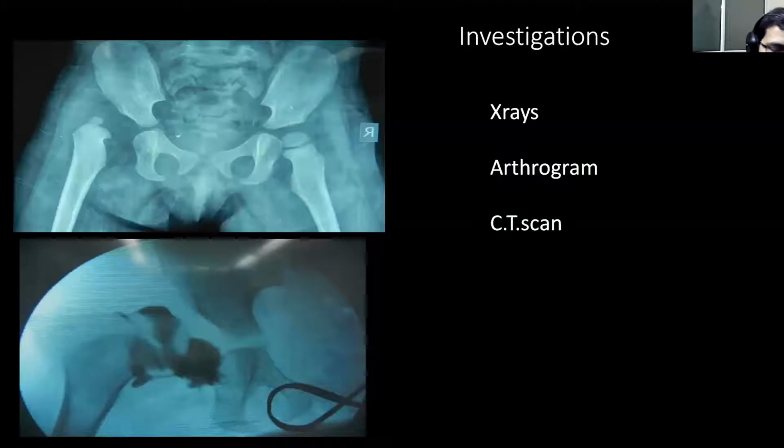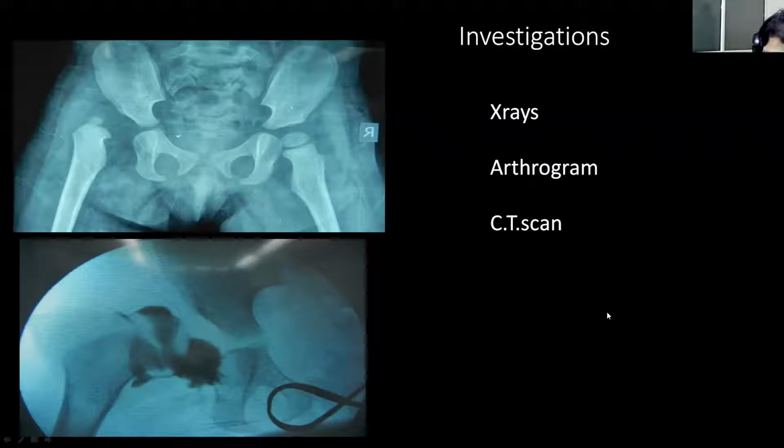You are not expected to tell a classification of septic arthritis after clinical examination, because on clinical examination, nobody is going to ask about the classification. Classification of these sequelae is based upon the radiological findings. So what radiology do you require to classify these sequelae? Most of these sequelae can be easily classified by just a radiograph, but in some cases you might need an arthrogram, or very rarely you might need a CT scan to classify these sequelae.